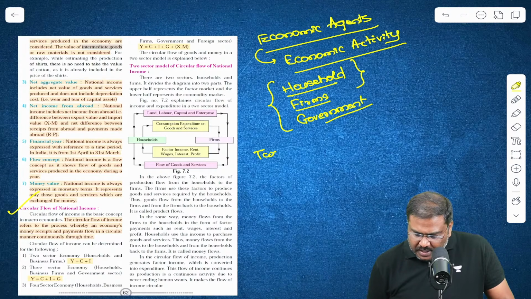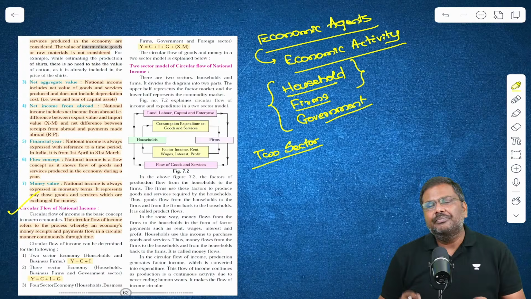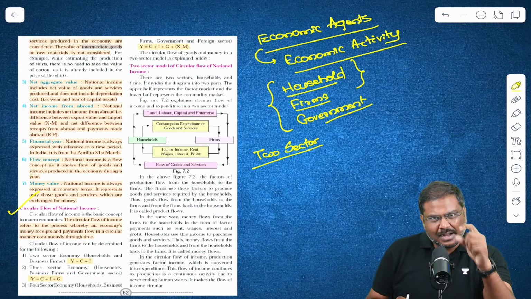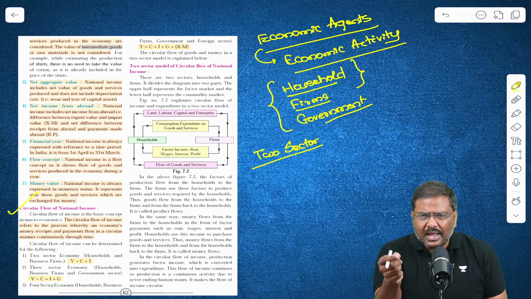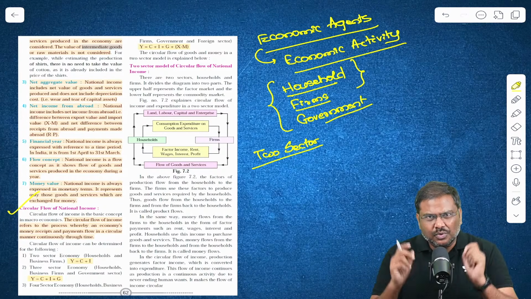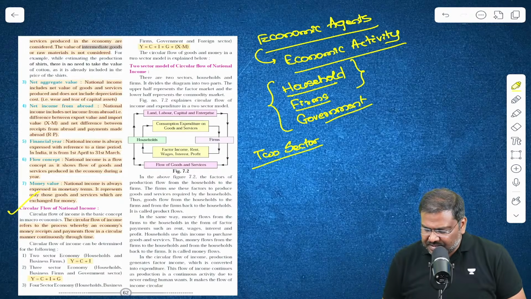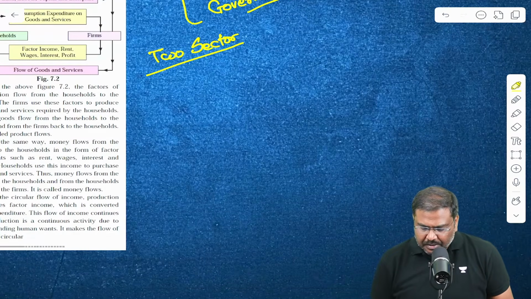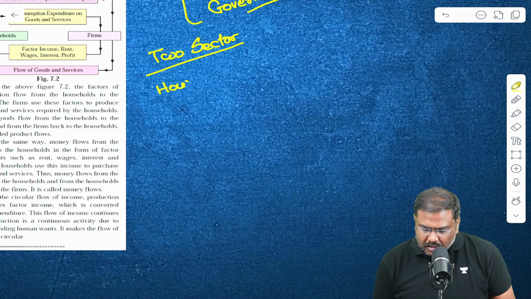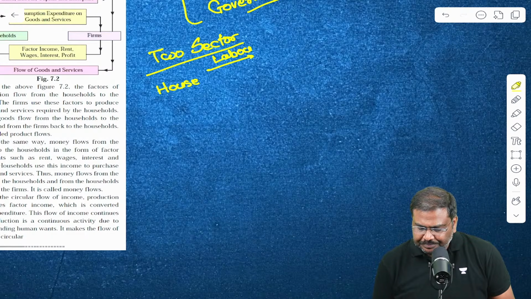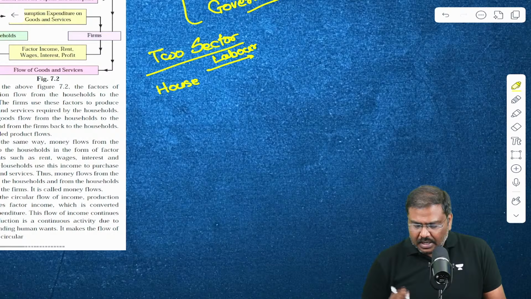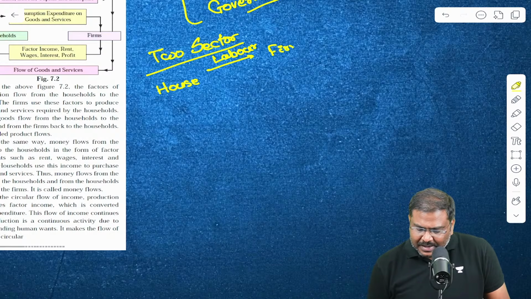Initially, there is a model called a two-sector model. What is a two-sector model? Simple. It is between a company, that is the firm, and an individual, that is a household. This is the connection that can be established between both of them in two sectors. Here is a household. The household, step number one, will supply labor to the company, and the company in return will pay wages which will go to the household.